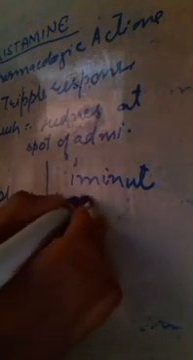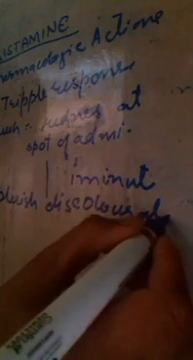This flush is followed by bluish discoloration, which is due to the dilatation of the arteries and capillaries, which results in the bluish color. Next, this flush is followed by the flare.